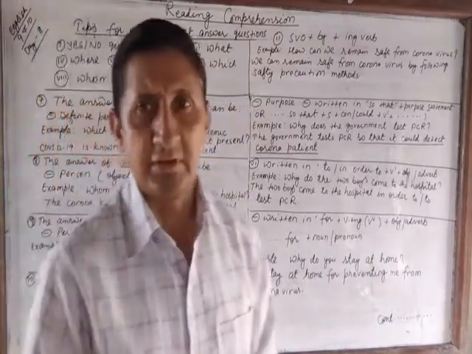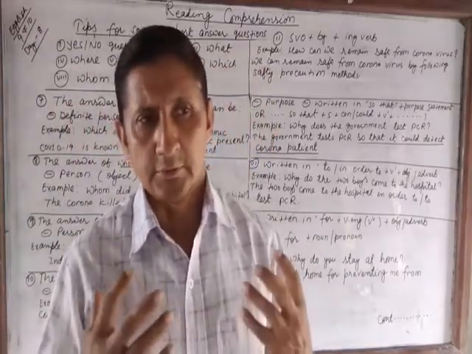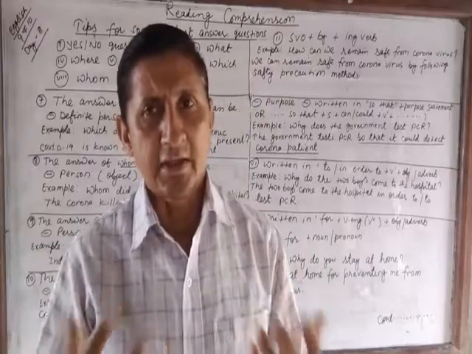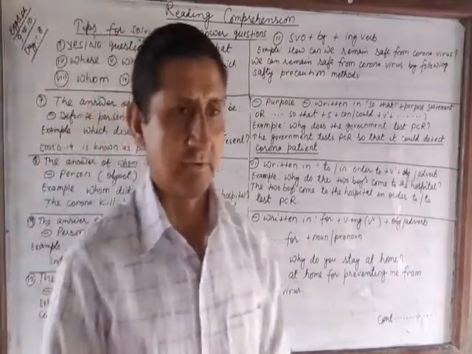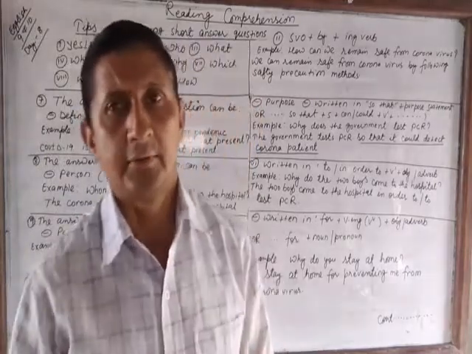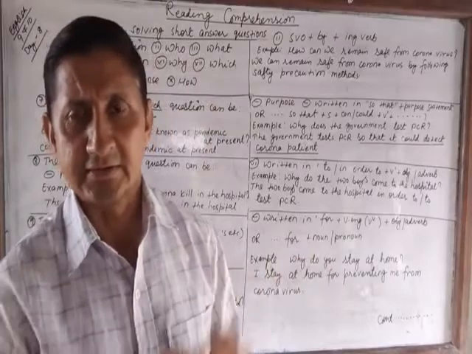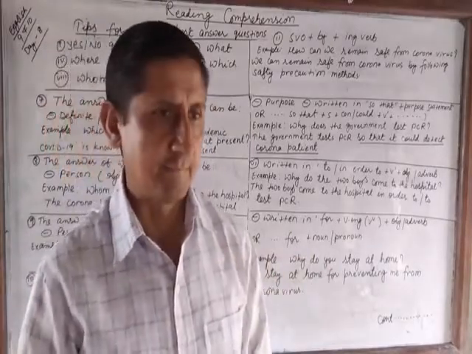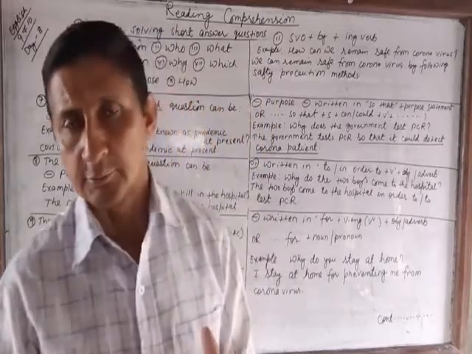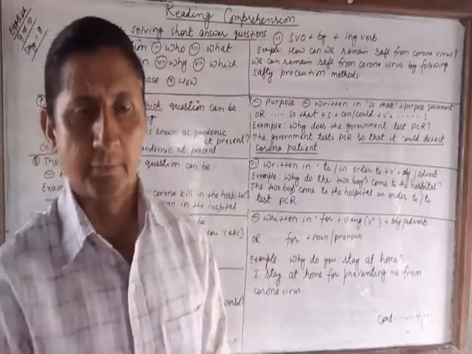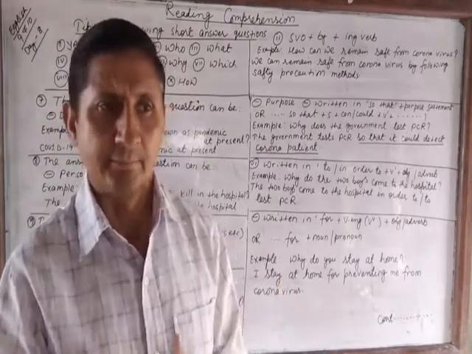If how question starts with how much, you have to write about amount of something. If how question starts with how far, you have to write down the distance. You have to find out the distance in the passage. If how question starts with how long, you have to find out the length of something, or length of time.